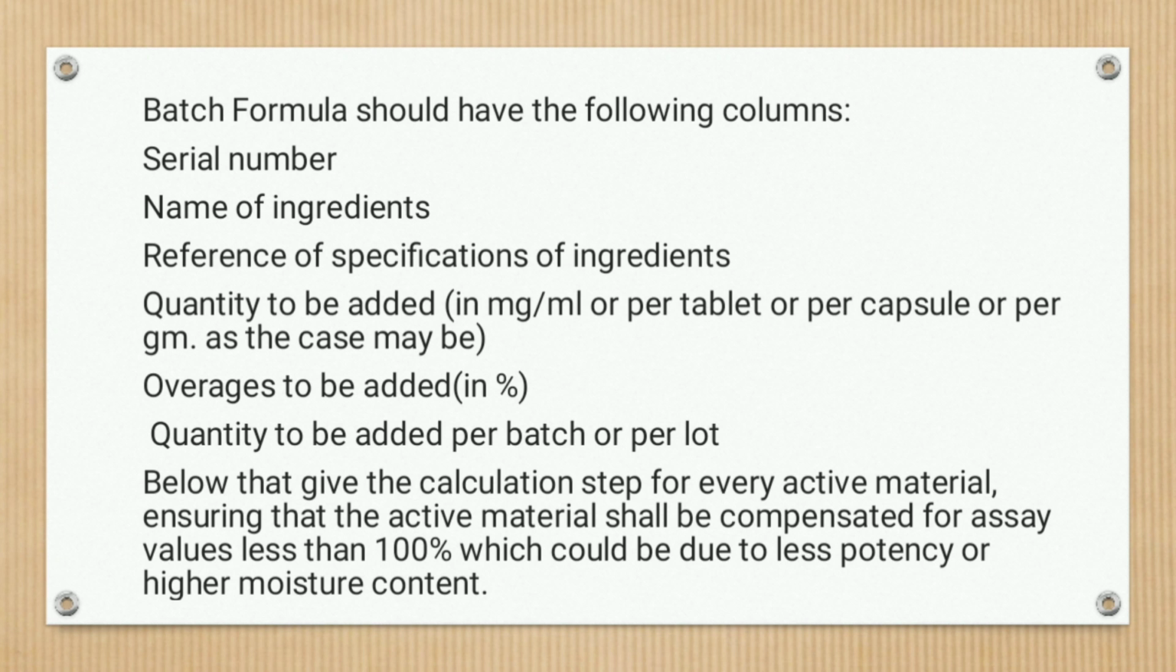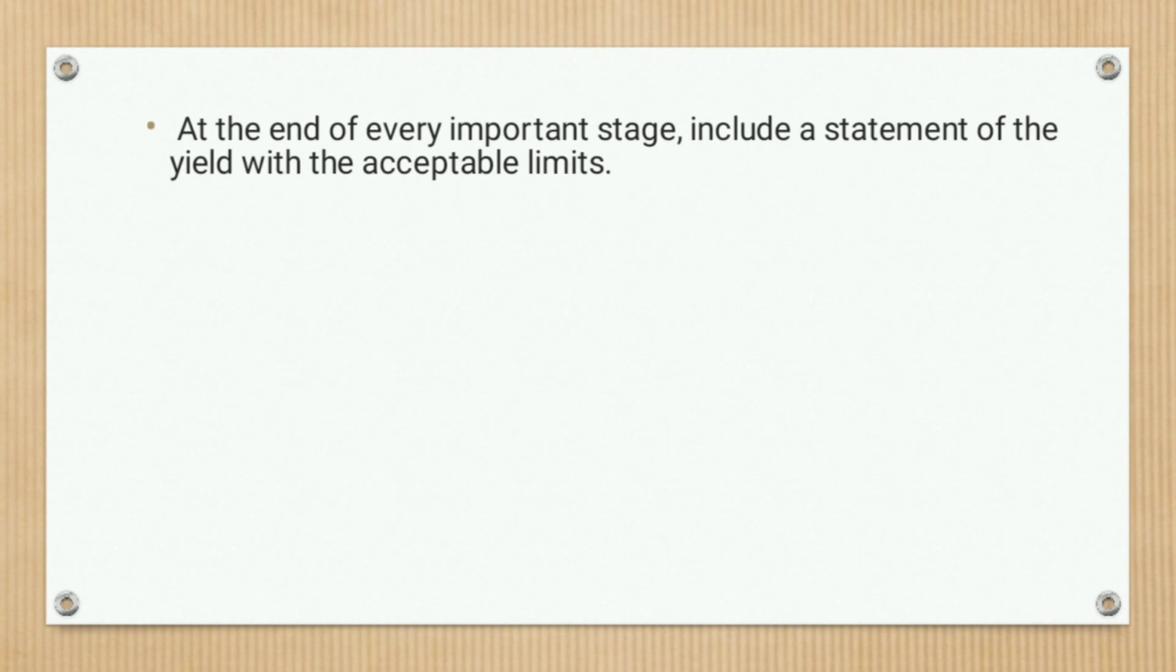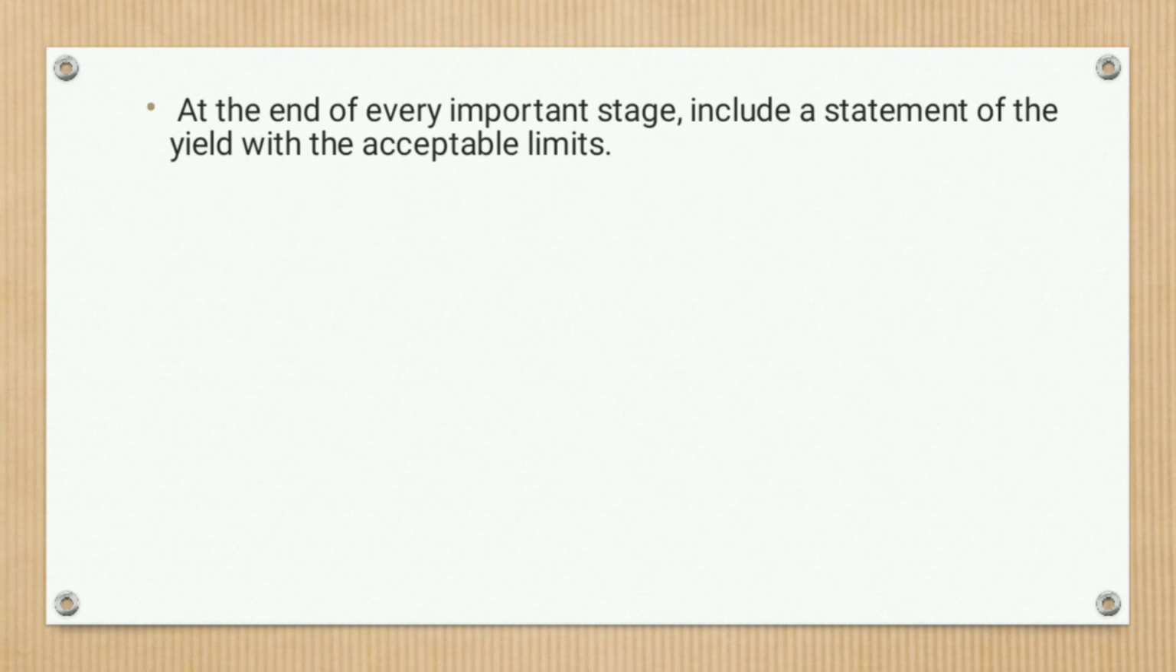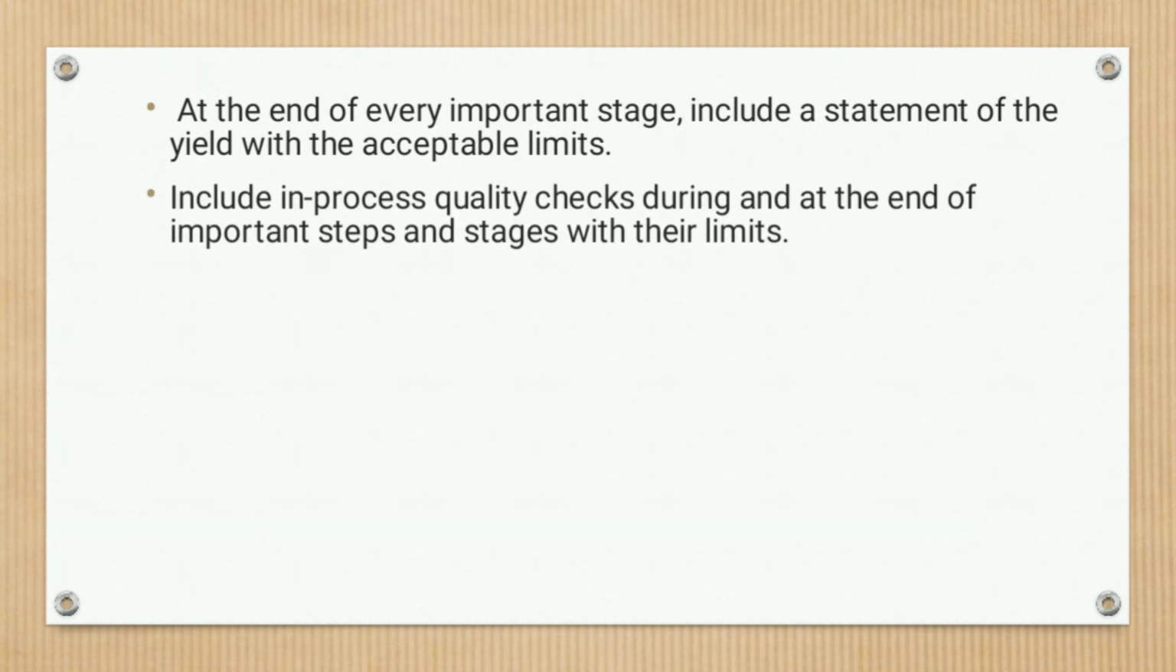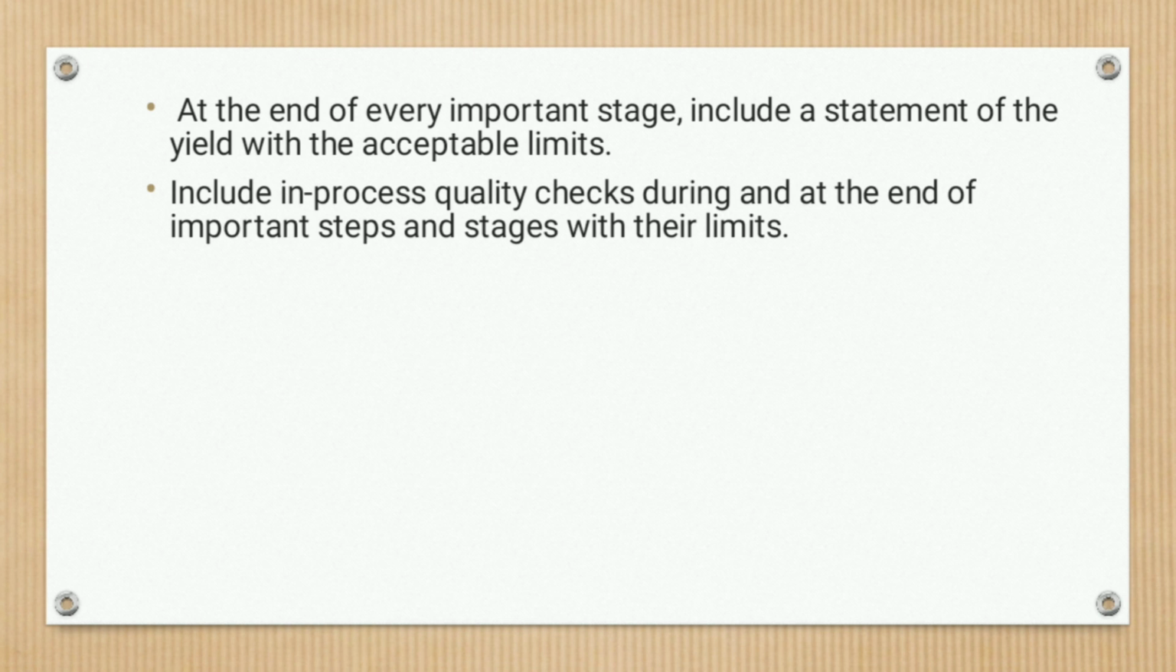Below that, give the calculation step for every active material. Ensure that the active material shall be compensated for an assay value of less than 100%, which could be due to less potency or high moisture content. Then at the end of every important stage, include the statement of the yield with the acceptable ranges or limits. Then include in-process quality checks during and at the end of important steps and stages with their limits.